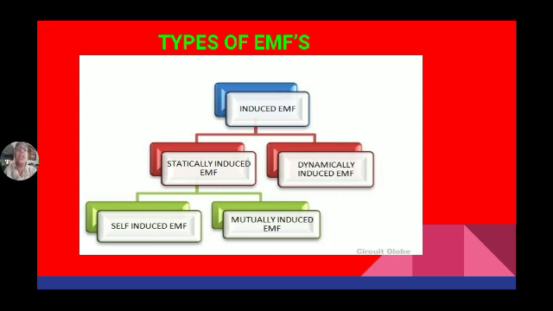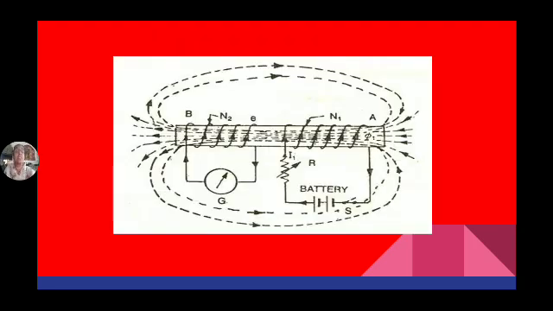Now the statically induced EMF is again classified into two types: self-induced EMF and mutually induced EMF. EMF induced in a coil due to change in flux in its own coil is known as self-induced EMF. If EMF is induced in a coil due to change in flux in its neighboring coil, not its own coil, then that type of EMF is known as mutually induced EMF. So these are the topics we discussed in the previous class.